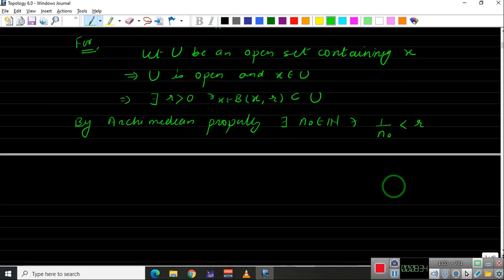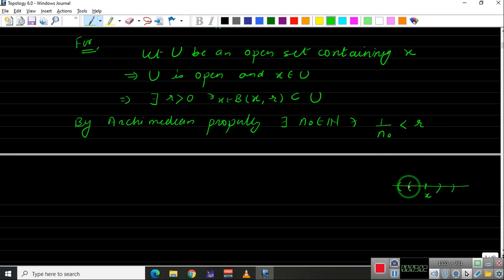So of course, if we have a ball around x of radius r, and if 1 upon n naught is less than r, then the ball around x of radius 1 upon n naught will be contained inside this. Okay, it is something like this. So suppose we have r, this is our x. So open ball means open intervals, right? So x minus r, x plus r will be this, and since 1 upon n naught is less than r, it will be inside, right? It cannot be outside.